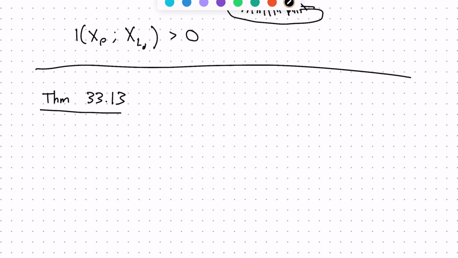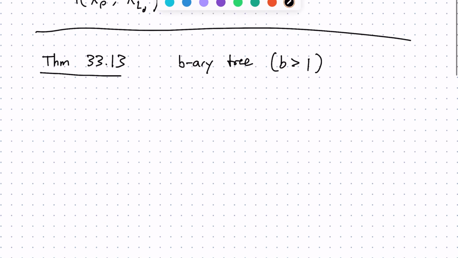The broadcasting problem on an infinite B-ary tree with b greater than 1. We have root distribution pi, and we have our edge kernel.